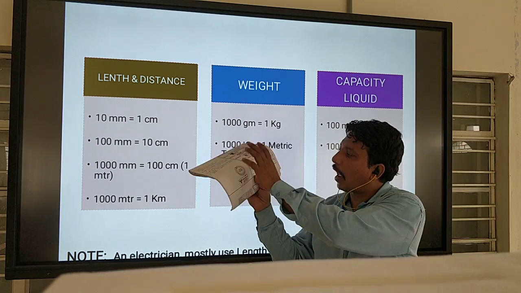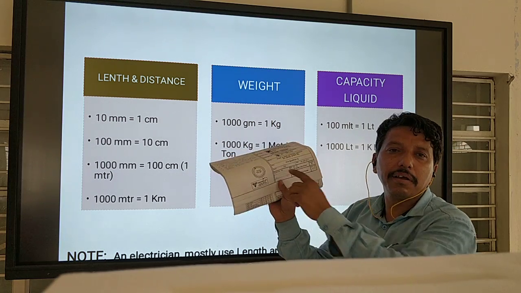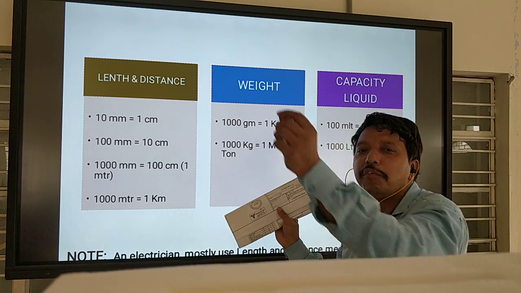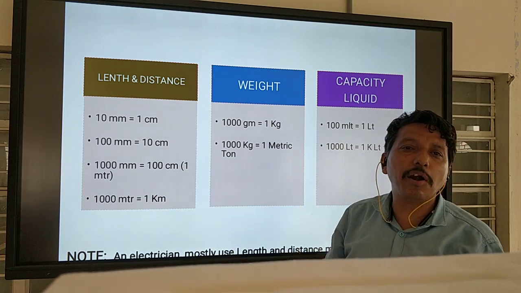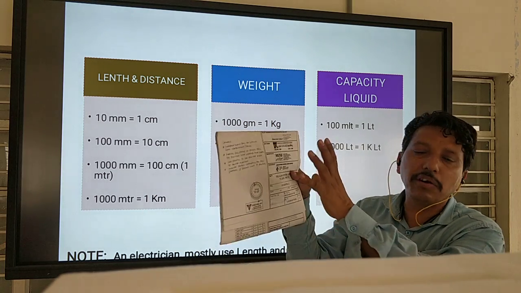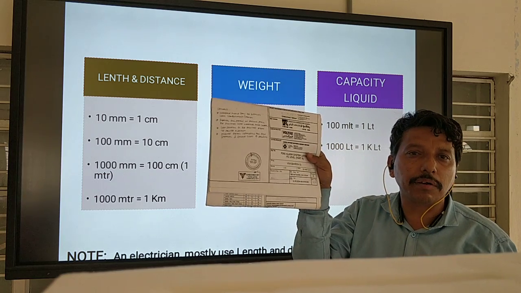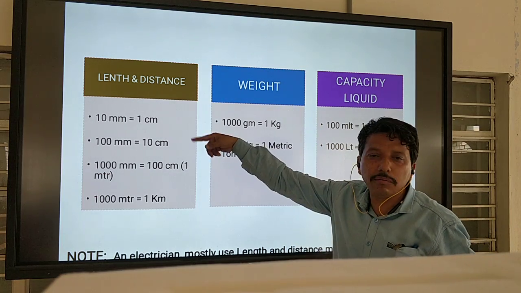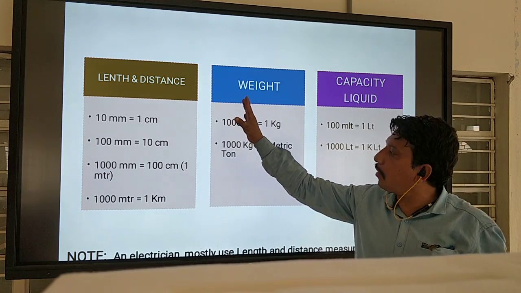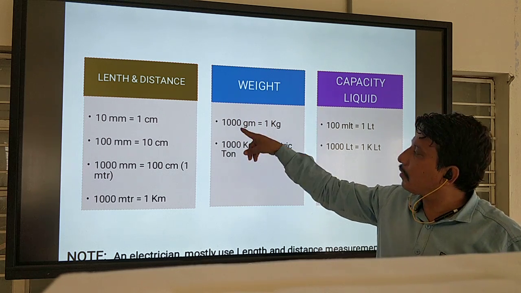You can measure in the drawing in mm and use it in the field by converting to centimeter. Drawing knowledge is coming in tomorrow's class, where I will clear up the drawing. Now I am just telling you what the millimeter is and what the centimeter is.